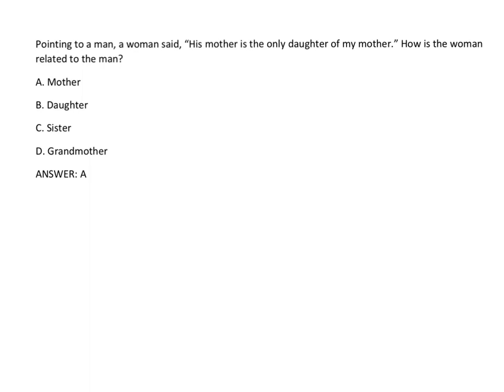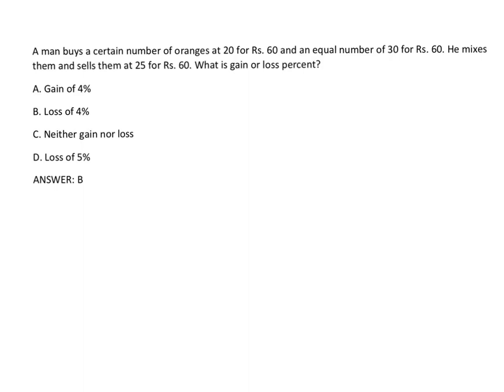Next one. Pointing to a man, a woman said, his mother is the only daughter of my mother. So, the only daughter of my mother means herself. So, she is the mother of the man. So, this woman is the mother of the man. Therefore, he is asking, how is the woman related to the man? So, mother.